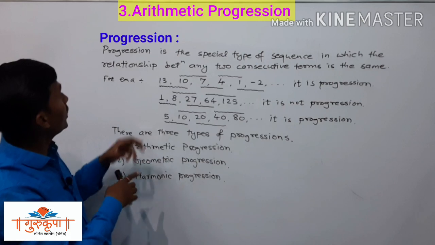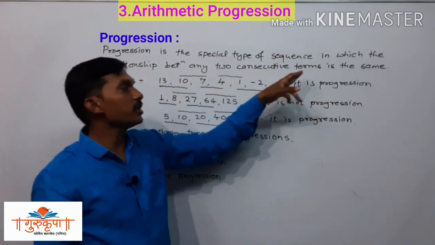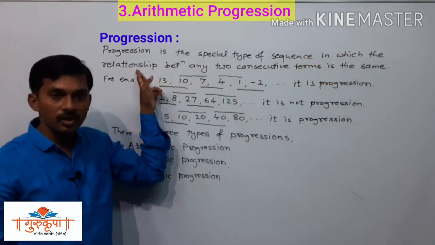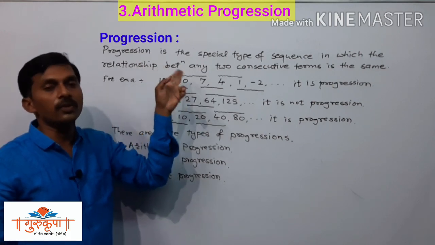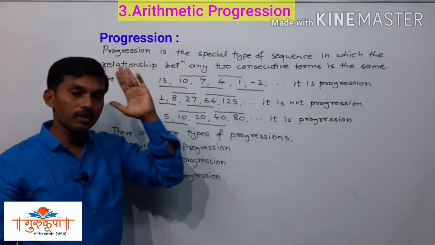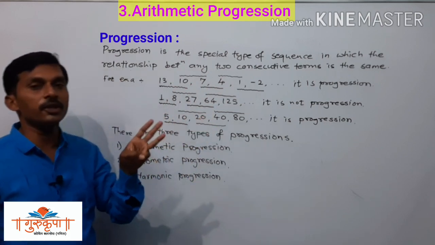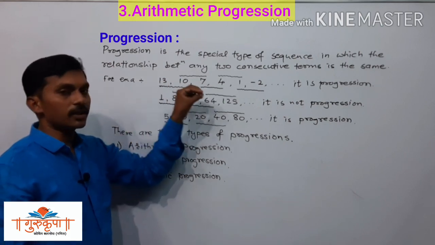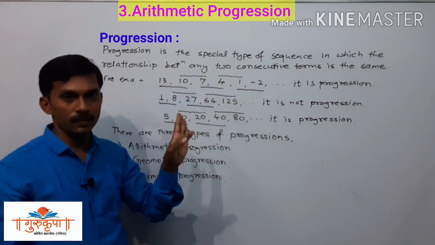Now, we already studied that if the relationship between any two consecutive terms is the same, then it is a progression. See, this relation is either addition, or subtraction, or multiplication, or division. We have four types of operations: addition, subtraction, multiplication and division. Which relation is there is not important. The same relation should be there, that is important.